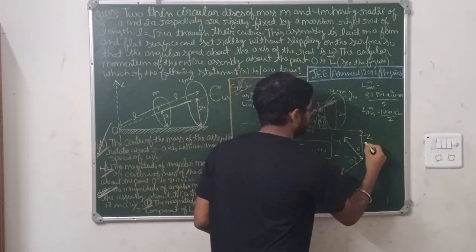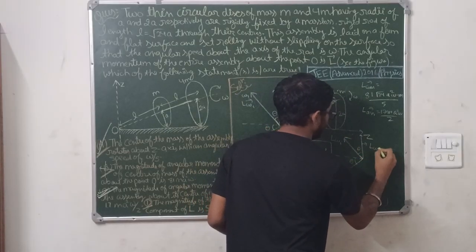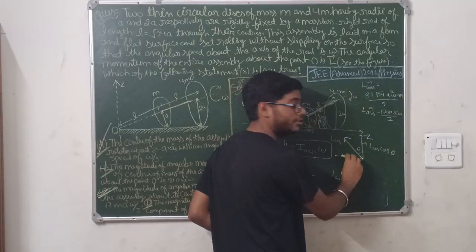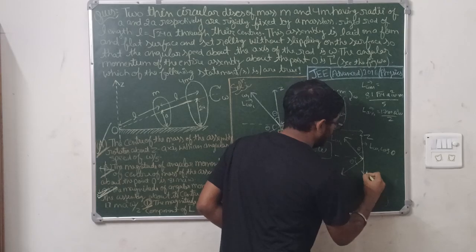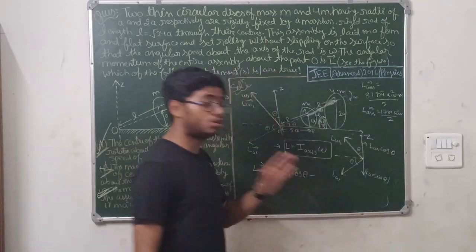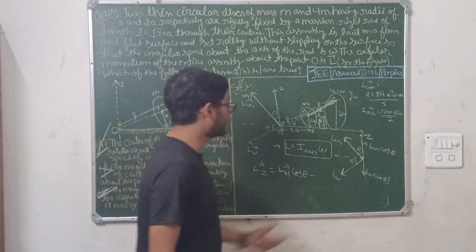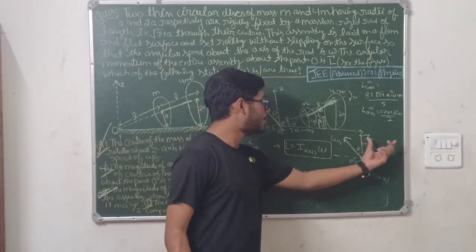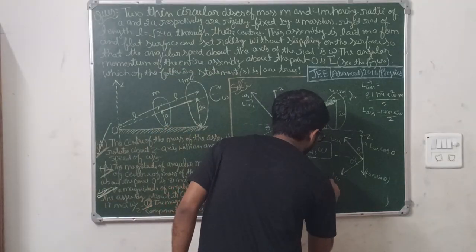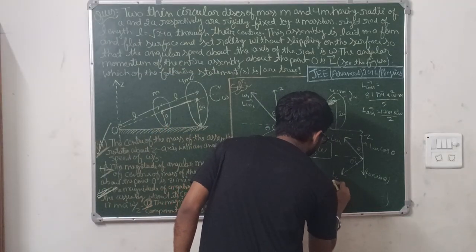Taking components, this component will be L omega 1 cos theta, this is L omega cos theta, and this is L omega sin theta. So the total magnitude of the angular momentum will be the upper one minus the lower one, minus L omega sin theta.